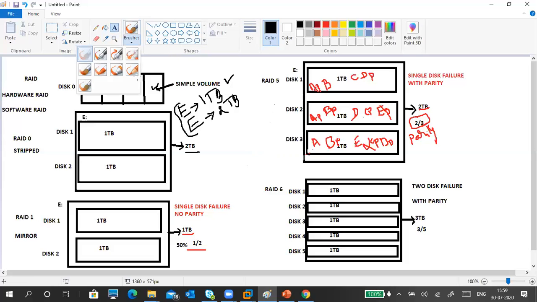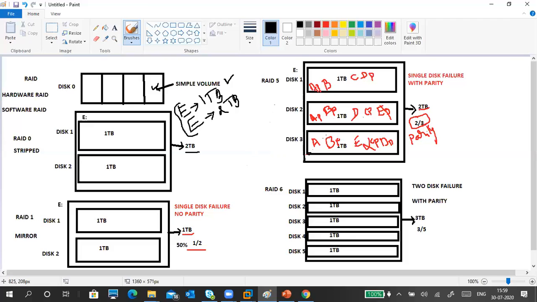So here is RAID 5. RAID 5 is 3 disks, and of the total disk space you get 2/3. So only 2 disks' space we are getting. What data you insert into the disk, the data's parity bit is stored in another disk.